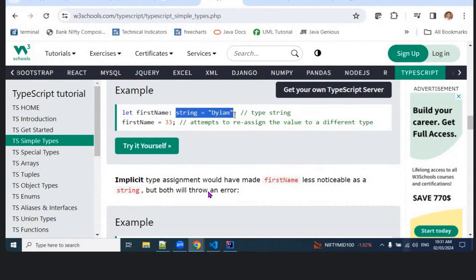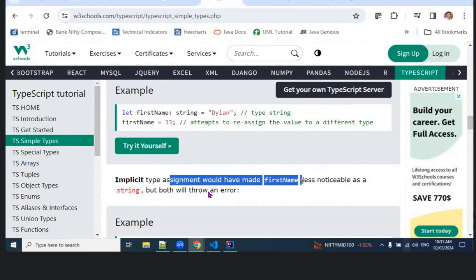So explicit means externally you can see what the data type is, but implicit means you cannot see it, because internally during runtime it will convert to the required data type. Clear.